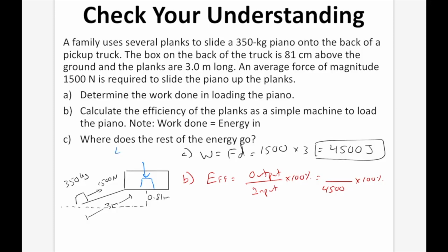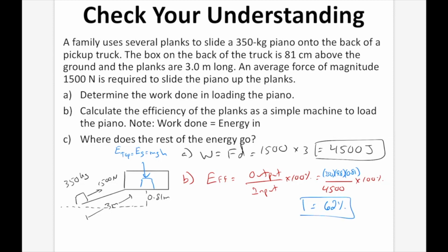Well, the only way we can figure out energy at the top is by saying it's equal to Eg, which is equal to mgh. In this case here, the m is going to be the mass, which is 350. G is 9.8, and the height is 0.81. 350 times 9.8 times 0.81 divided by 4,500 times 100% is equal to 62%. So in this case, the planks are efficient by 62%.